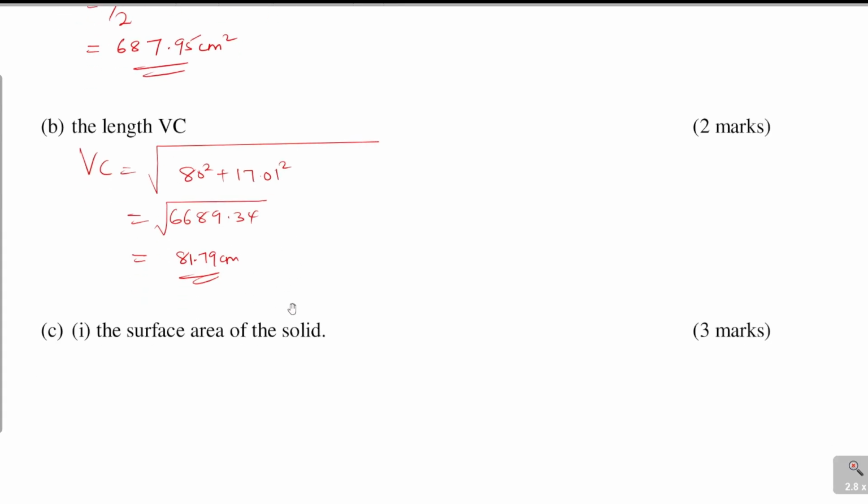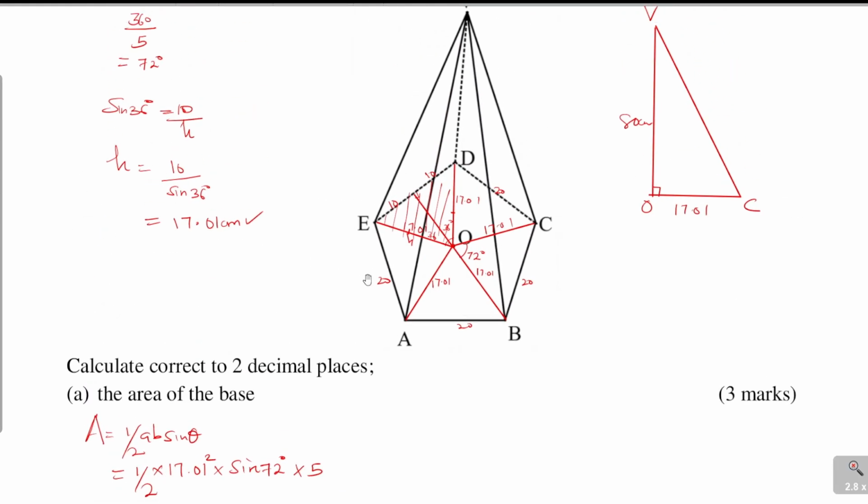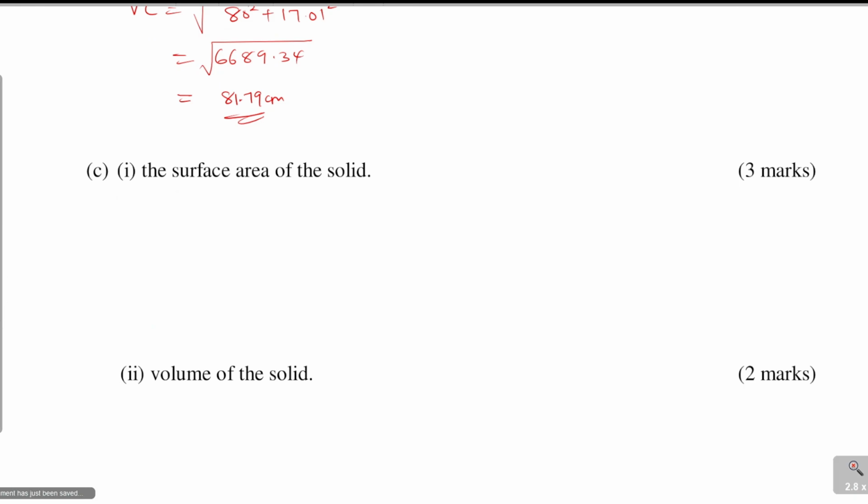The surface area of the solid. So to get the surface area of this solid, we start by getting the surface area of the base, which we already have. So we have the base, and then we have similar slanting triangles. There are 5. So we need to get the length of each. If I can just draw one of them here, so that you can know which side we have and the one that we need to calculate.